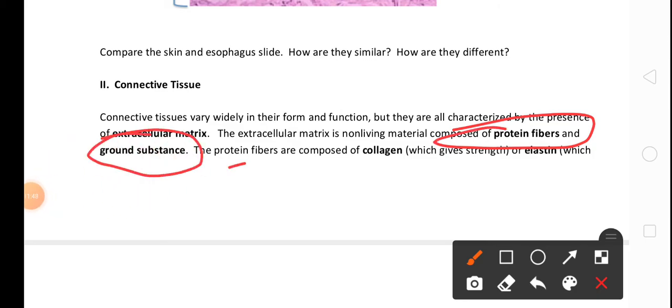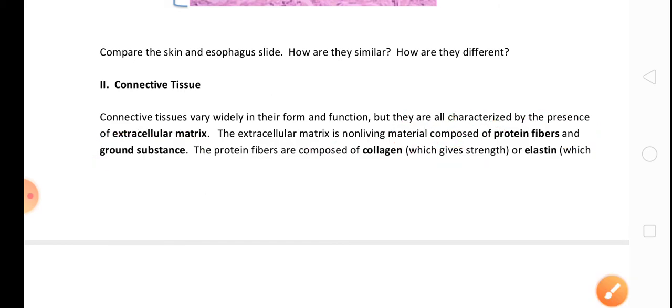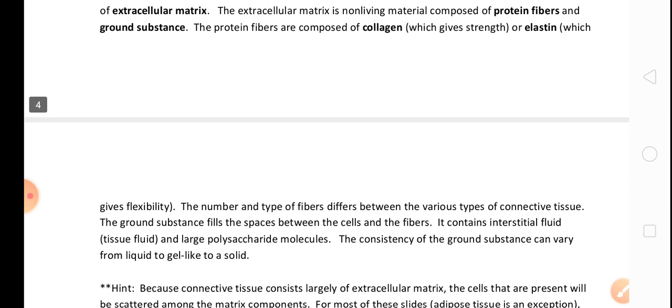The protein fibers are composed of collagen, which gives strength. What is the function of the protein fibers? They provide strength, and they are composed of collagen or elastin, which gives flexibility. The main function of the protein fiber is to provide strength and flexibility.